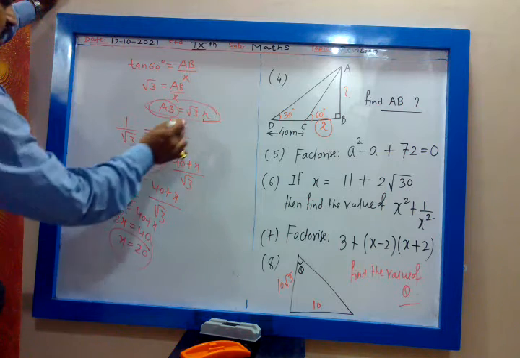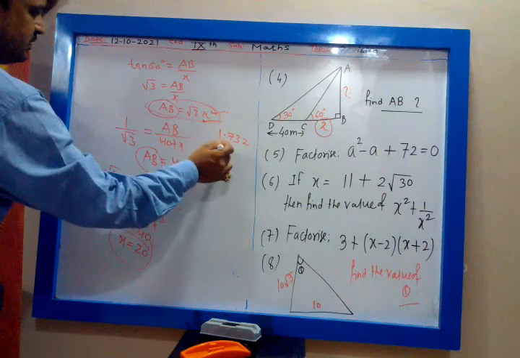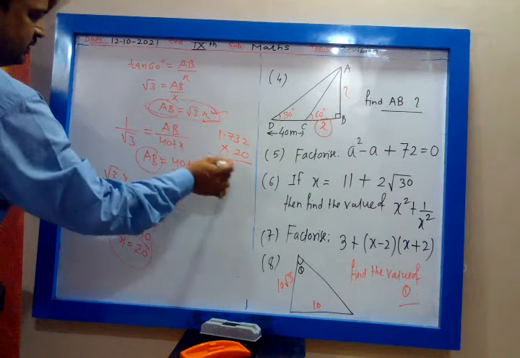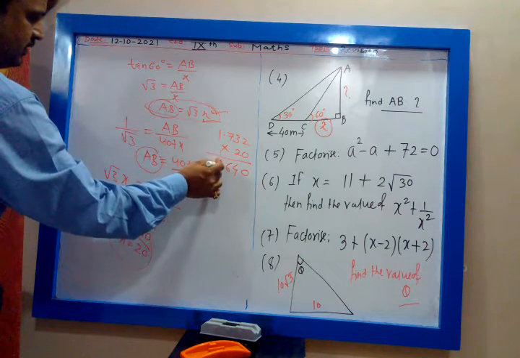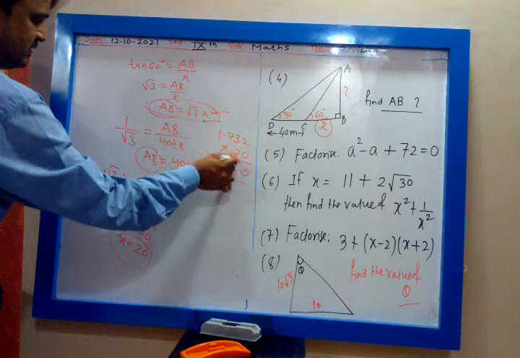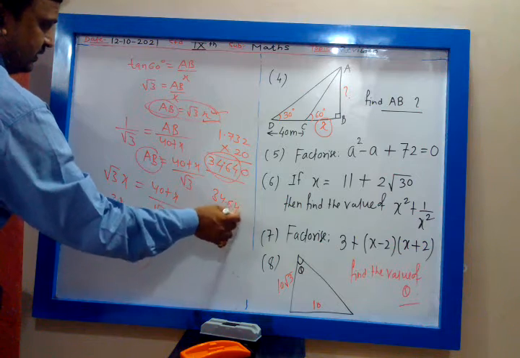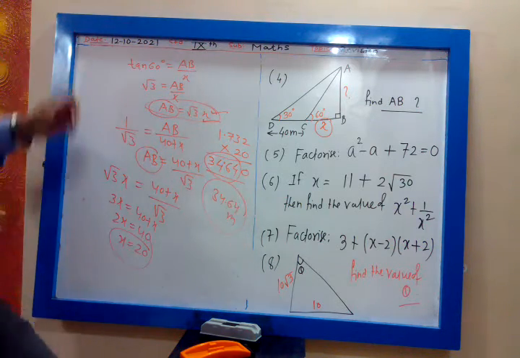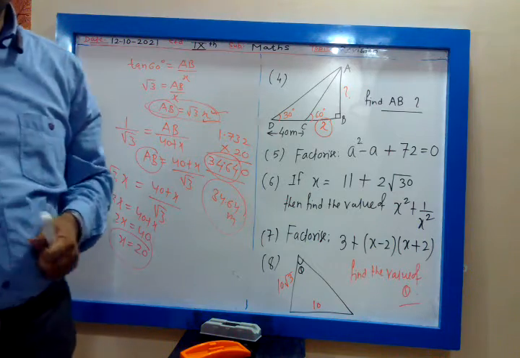X is 20. Root 3 is 1.732. 1.73 into 20. 0, 2 2s are 4, 2 3s are 6, 2 7s are 14, 34.64 is the answer. Answer is AB is 34.64 meter. Yes? Same answer all of you got. Chalo, fifth one. Tell me the answer, fifth one.